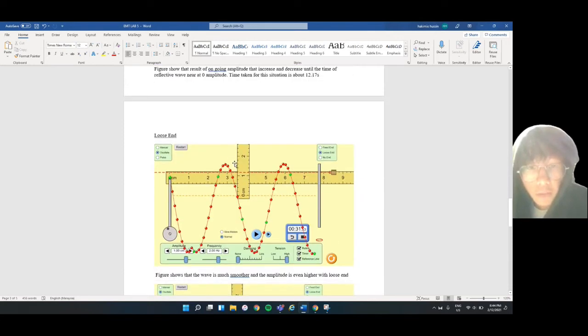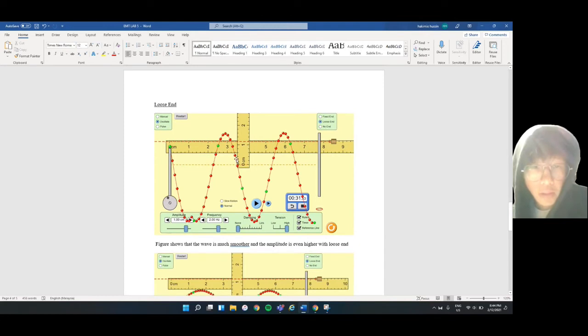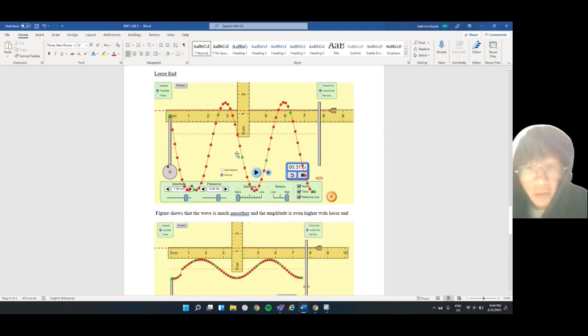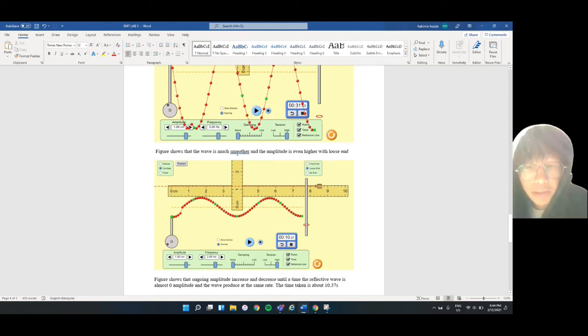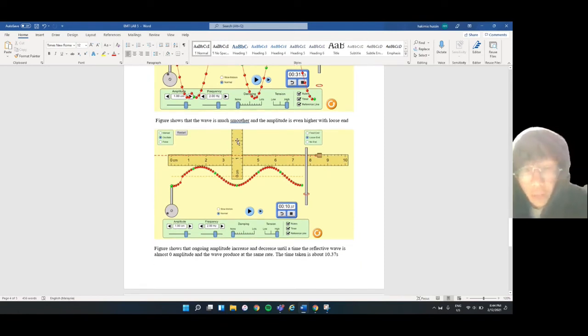For the loose end, we get the result like this. As we can see, the figure shows that we have a much smoother wave and the amplitude is even higher with the loose end. Then about 10 seconds after that, we get the ongoing amplitude increase.